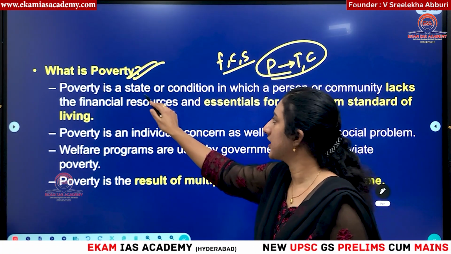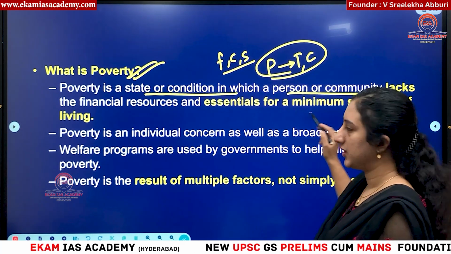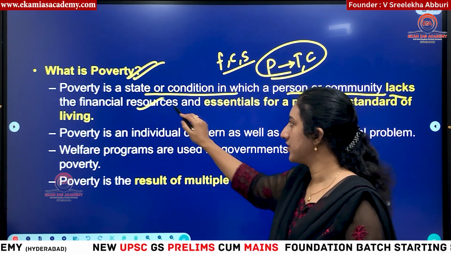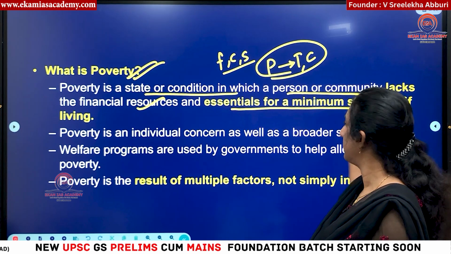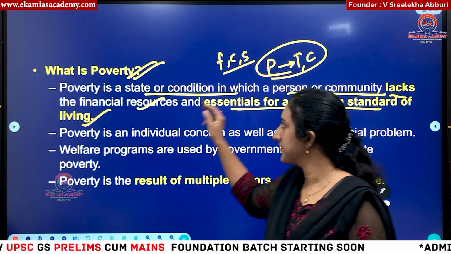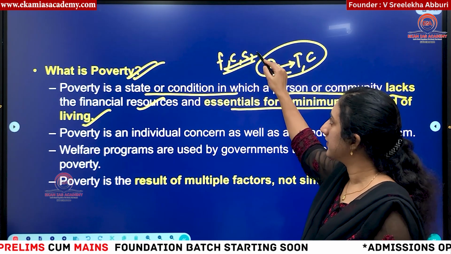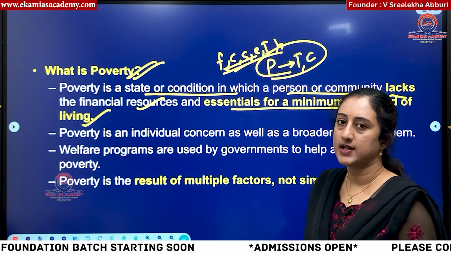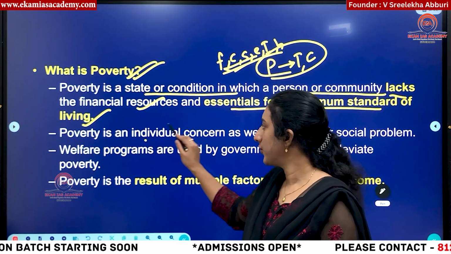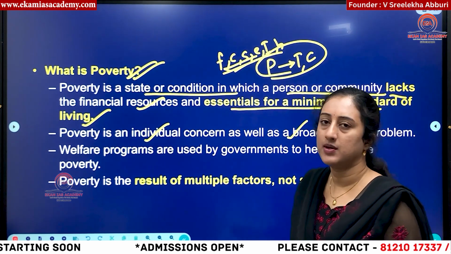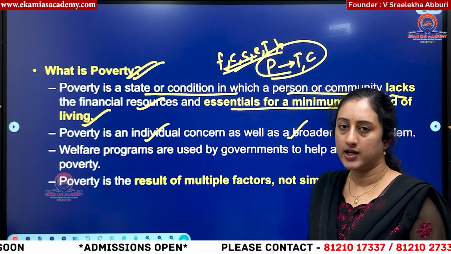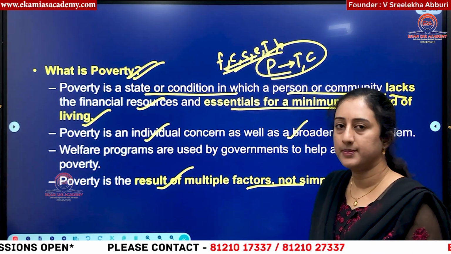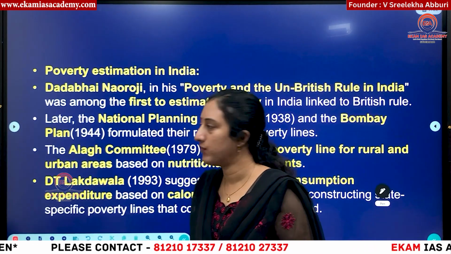What is the definition here? The state or condition in which a person or community lacks financial resources as well as essentials for a minimum standard of living. It is not only an individual problem but a social problem. Essentials for a minimum standard of living mean not only these: education, infrastructure, health. If these things are deprived, then also the person is considered to be poor in India. So this is an individual as well as a social problem, and welfare schemes are launched by different governments to eradicate poverty. We'll see those at the end. It is a result of multiple factors, not simply income. So don't just think that poverty is only in terms of income.